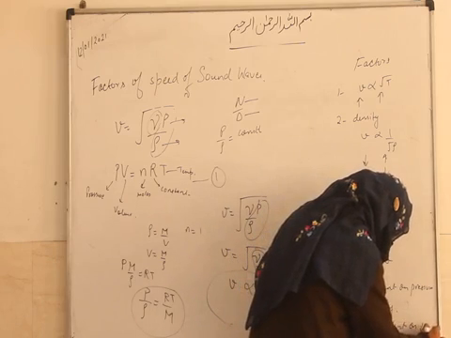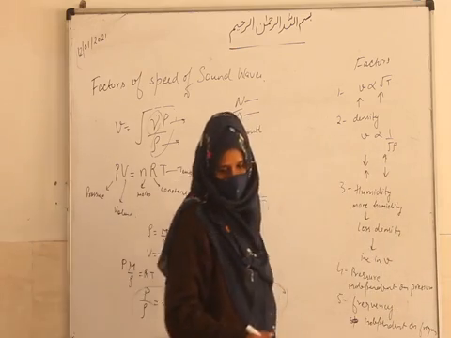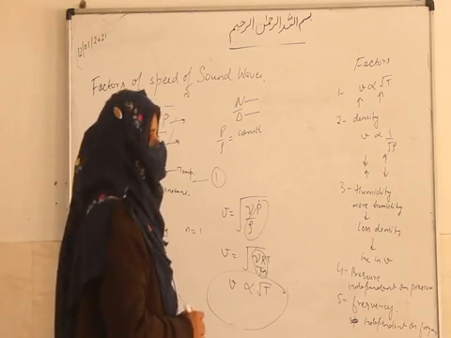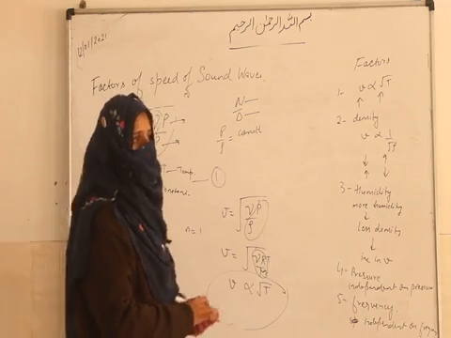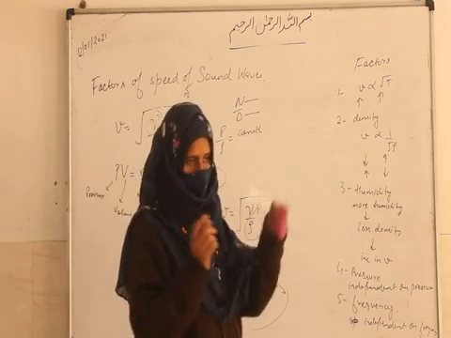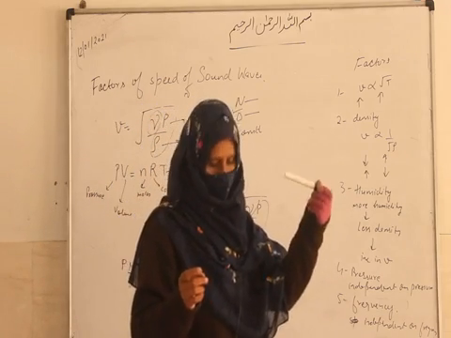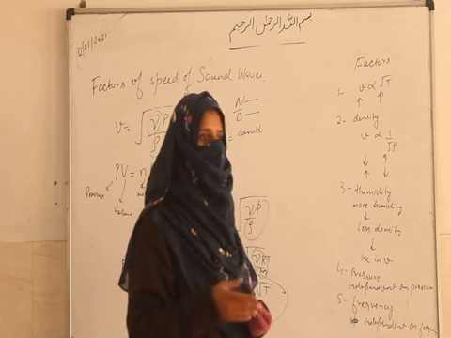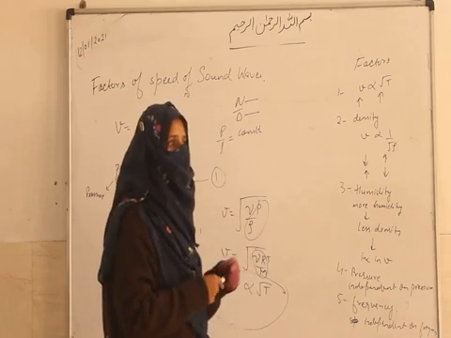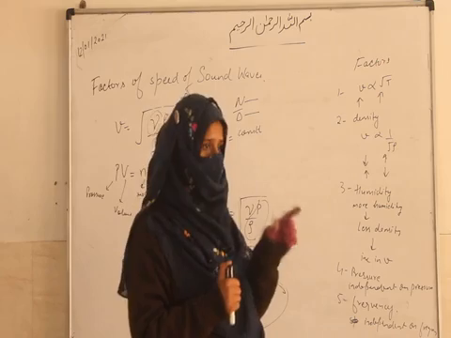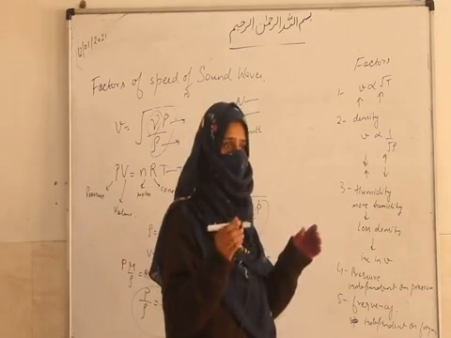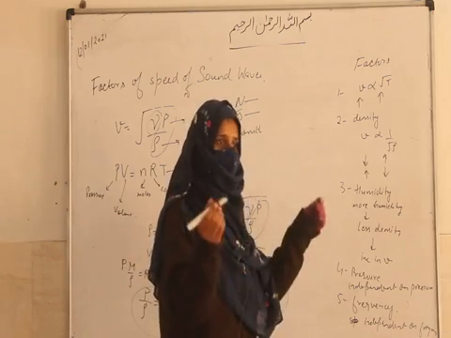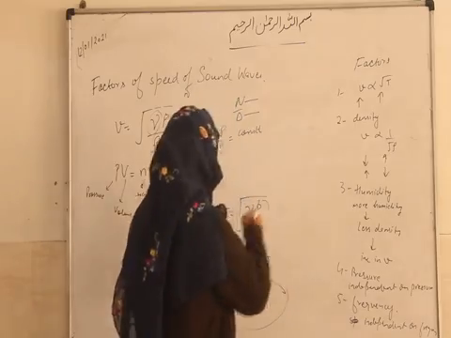Next, the last one is the speed of wind. The speed of wind affects the speed of sound. If the direction of the sound is in the direction of the wind, then the speed of the sound will increase. But if they are in opposite directions, because I told you that it should be frictionless, if there is friction, then there is a chance of loss of sound. So the speed of sound will decrease if they go in opposite directions.